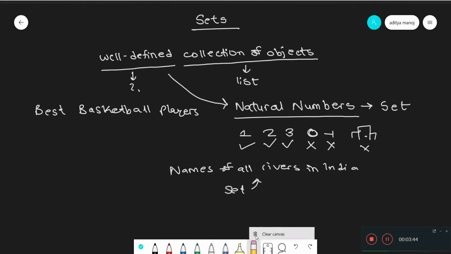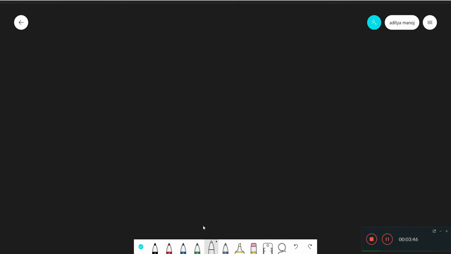Now moving on, how do we represent a set? Well, there are mainly two ways to represent a set. The first one is the roster or tabular form. In this format, we just write down all the elements present in the set in order.